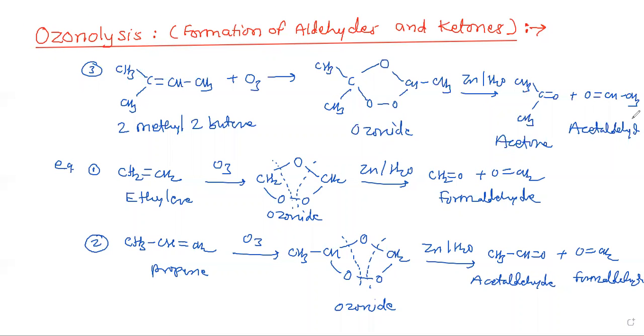So in this way, we can carry out the ozonolysis reaction using a variety of alkenes, and the cleavage products are either aldehydes or ketones. This is the only reaction in which the carbon-carbon bond of the alkene is completely broken, and therefore ozonolysis is used for locating the position of the double bond in the alkene. So this reaction has importance in the structure determination of organic compounds. Okay, thank you.